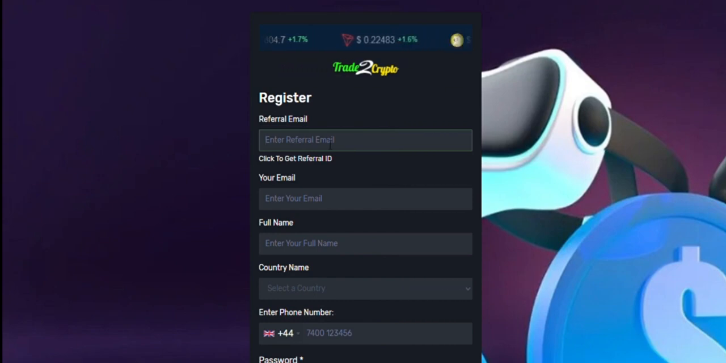First, click on the referral link provided by your friend. If you don't have a referral ID, no worries. Just click on Click to get referral ID. This will generate the company's default referral ID for you.